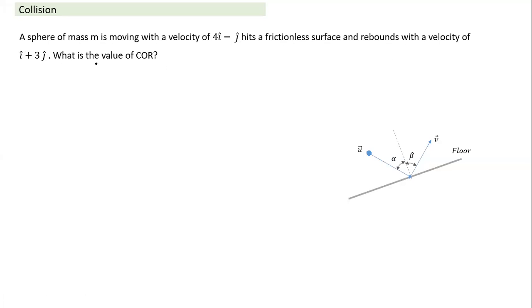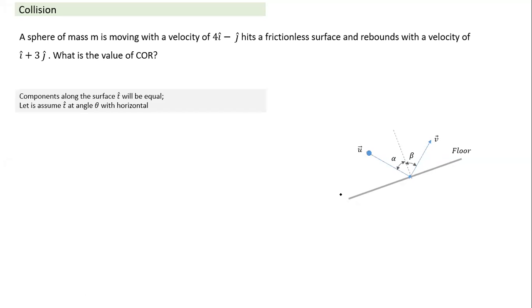So how do we solve such a question? Let's pay attention. What is given in the question? We don't know what the shape of the floor is, definitely not horizontal. So let's say this is the floor, I don't know what it is. Initial velocity is given. Final velocities are given. These two are given in vector form. And we don't know what angle the floor is at.